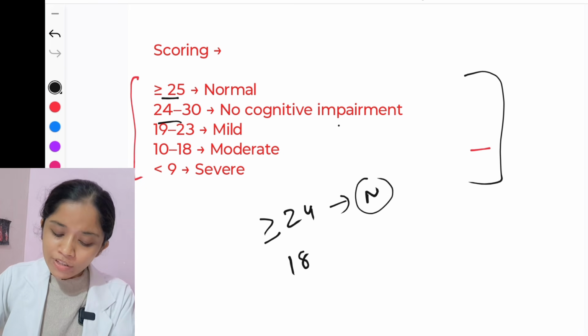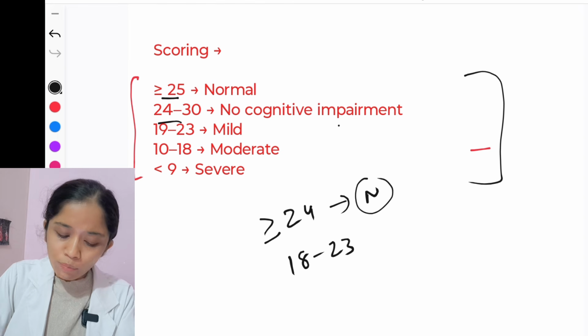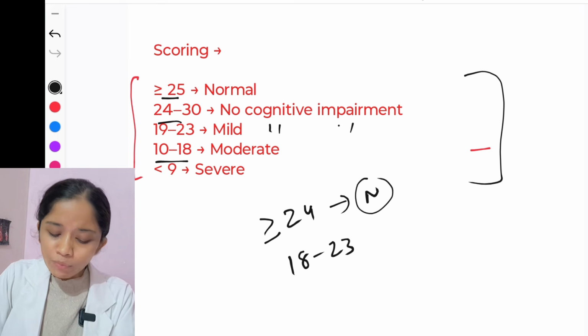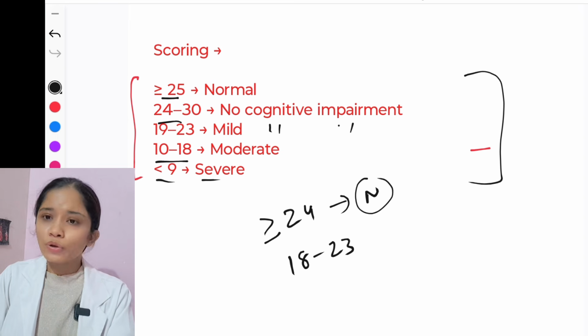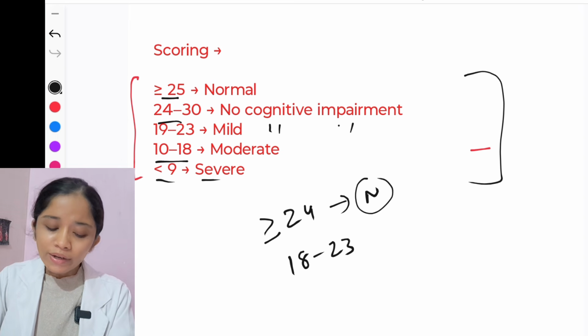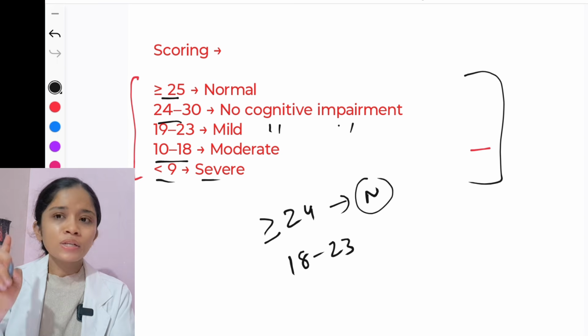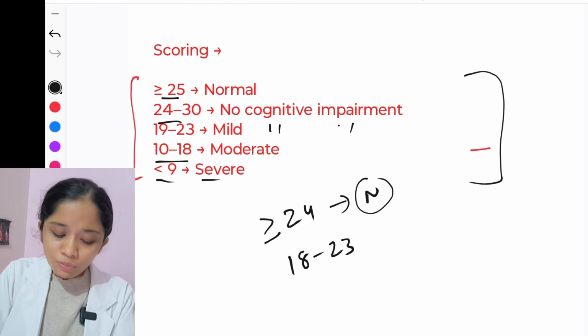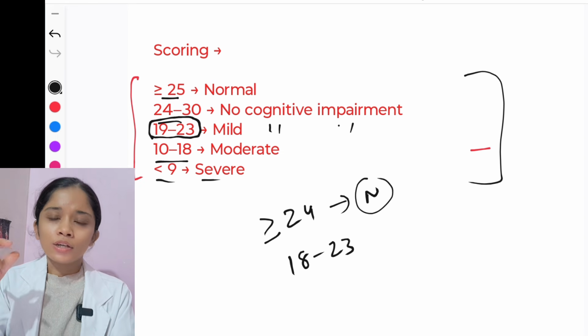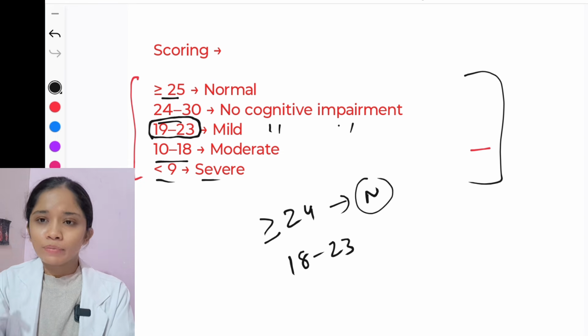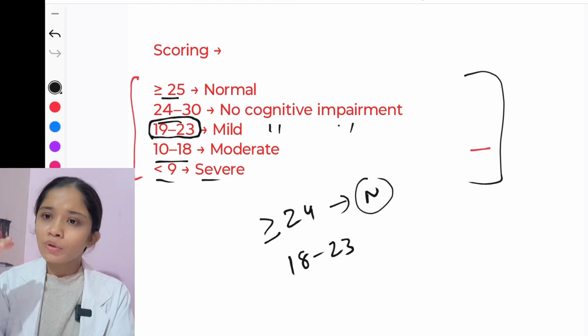And if it is 18 to 23, we will say mild cognitive impairment. And if it is 10 to 18, moderate cognitive impairment, and less than 9 is severe cognitive impairment. So like that we are giving the score. And in NORCET 9, I think they asked from this. I think they gave a score of 19, and they asked what is the level of cognitive impairment, whether it is mild, moderate or severe.